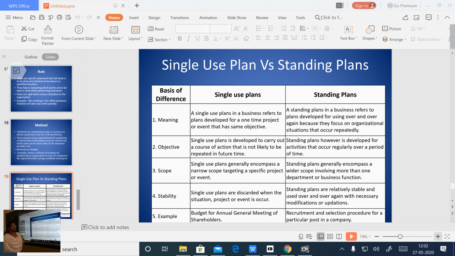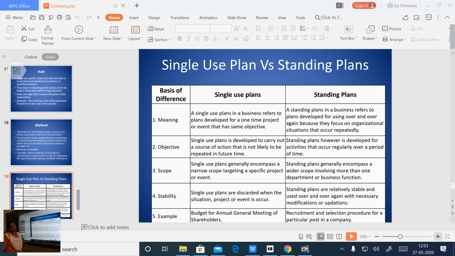Whereas a standing plan is developed for activities that occur regularly over a period of time, activities that are repeatedly happening in an organization. Here the objective of an organization is only one, and single use plan is there in order to achieve that particular objective, while certain activities or works that recur are covered by standing plans.